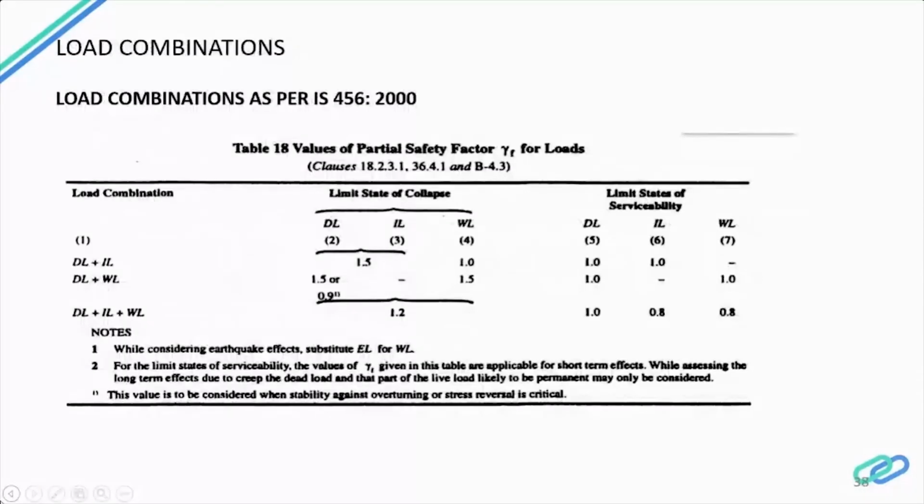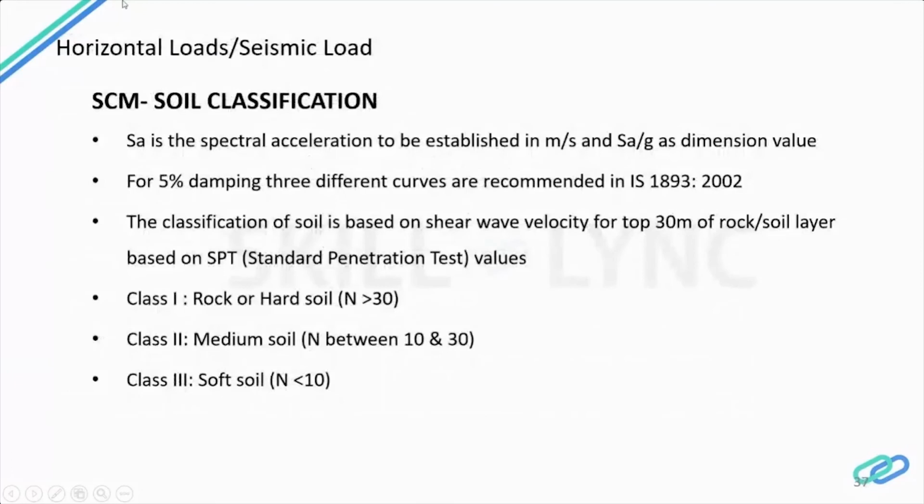This is the damping ratio value, and the SPT value, that is the N value, we get from the soil test done before the start of the building. It is categorized into 3 classes. Class 1 is rock or hard soil, where N is greater than 30; class 2 is medium soil, where N is between 10 and 30; and class 3 is soft soil, where N is less than 10. This is how we have categorized the N value.